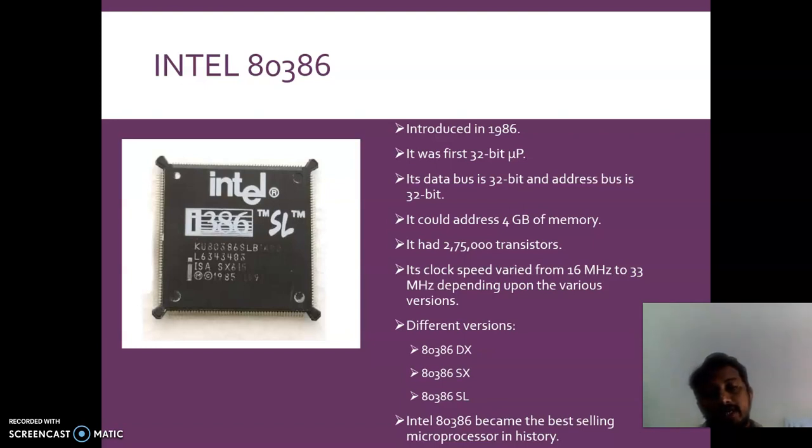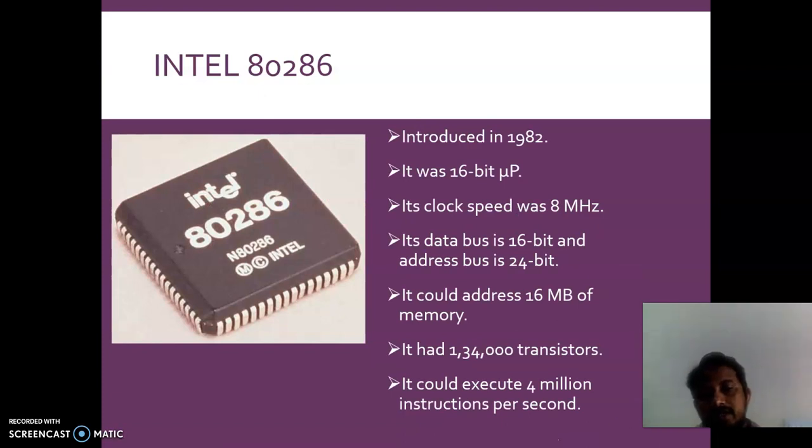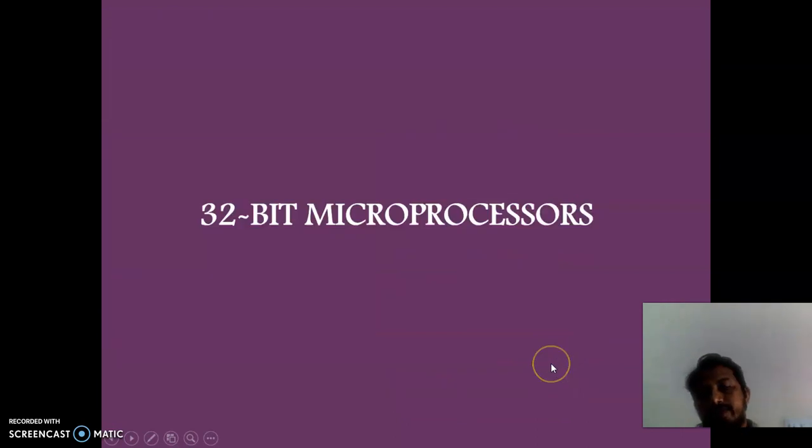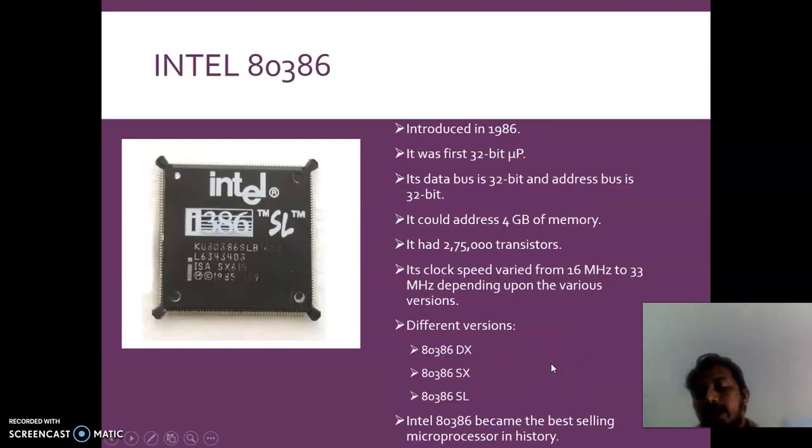The starting 32-bit microprocessor, as far as the Intel Corporation is considered, is the 80386. And you can see the number of transistors here, 1,34,200 transistors were there. One may say more than 1 million. And here, this is 30 million transistors. And 75,000.